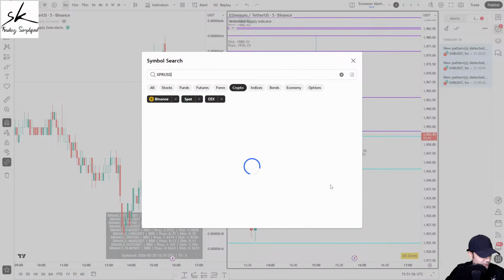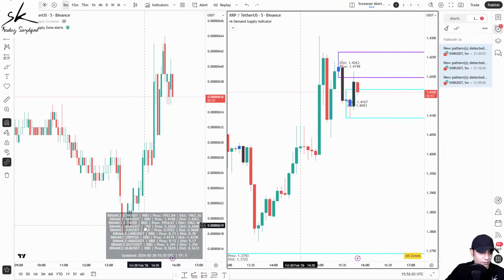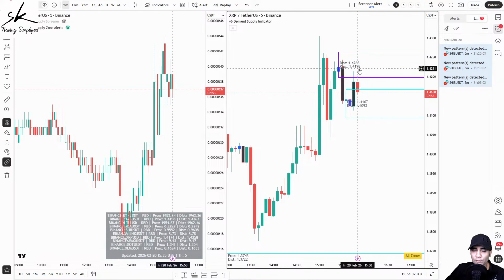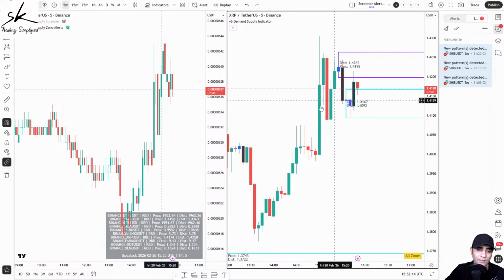XRP USDT. So here again, we have a rally based drop. You can see when this rally based drop was formed, we would have got the notification for it. Yes, currently the prices are reacting from it. We'll talk about it as we move further ahead in the session.